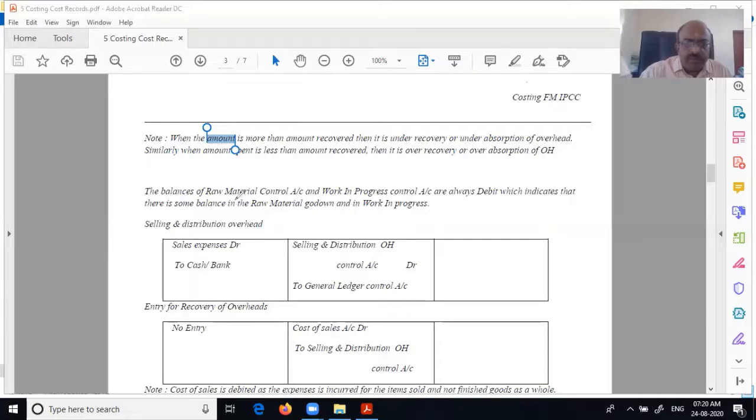Now, the balances of the raw material control account and work in progress control account are always debit, which indicates that there might be some raw material and work in progress. That will always be debit. But it cannot be negative anyway, that's for sure.